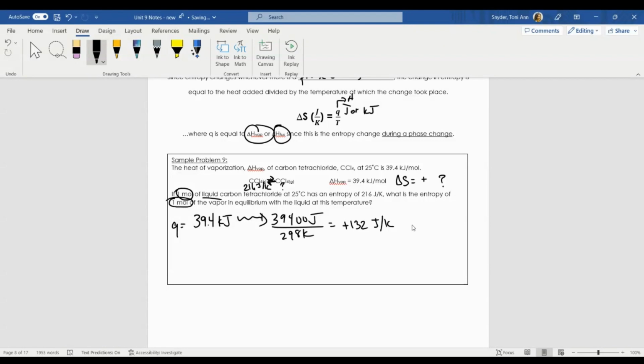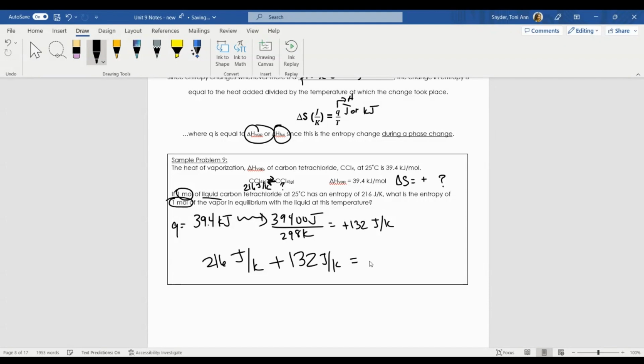We want to know, though, what is the total entropy of this equilibrium? So I have both of these species present in the system. To find the entropy at equilibrium, because they're both there, I would take that 216 joules per Kelvin of its entropy, and add that to 132 joules per Kelvin.